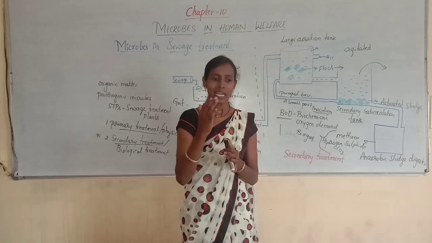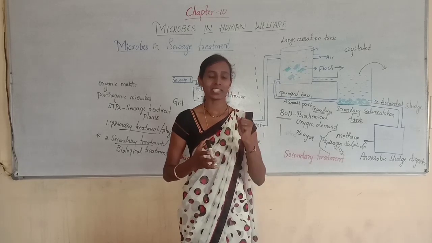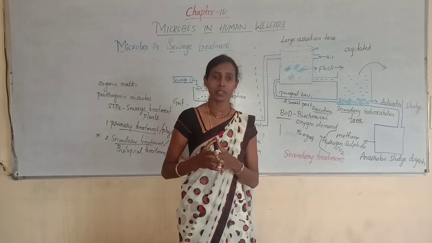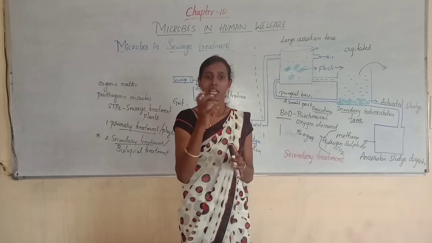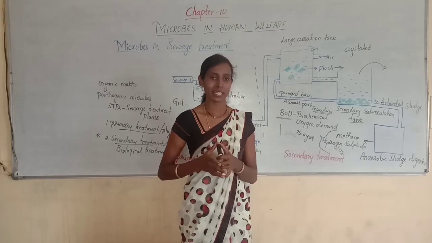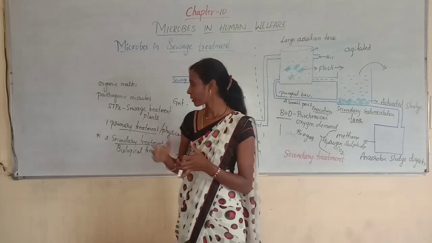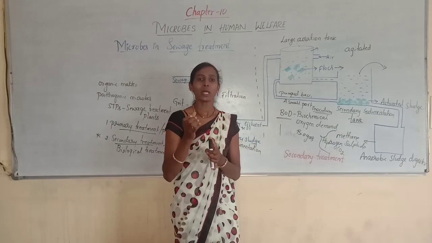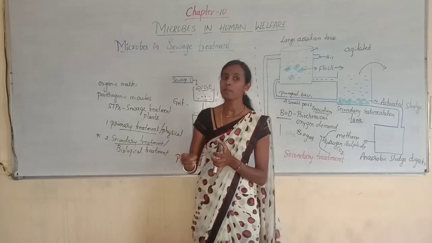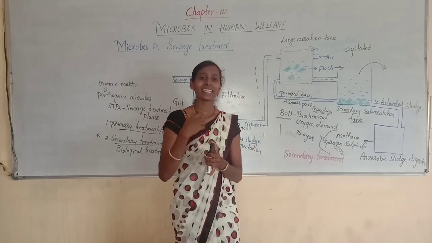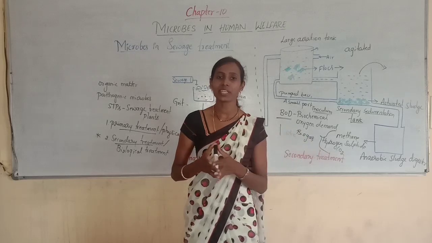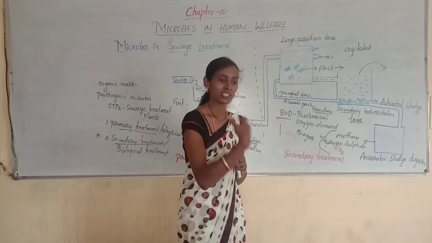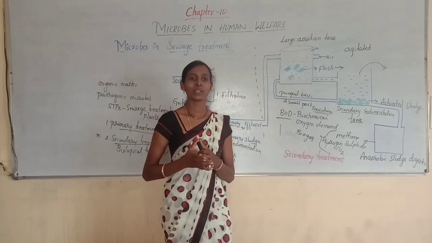urbanization. So a large quantity of sewage will be released, larger quantities than ever before. So the sewage released or wastewater generated is more in quantity, but the number of sewage treatment plants is less. So due to less availability of sewage treatment plants, what will people do? They will release the untreated waste directly into the nearby water bodies.